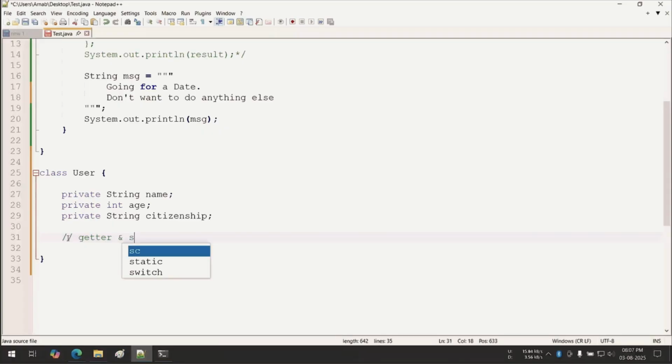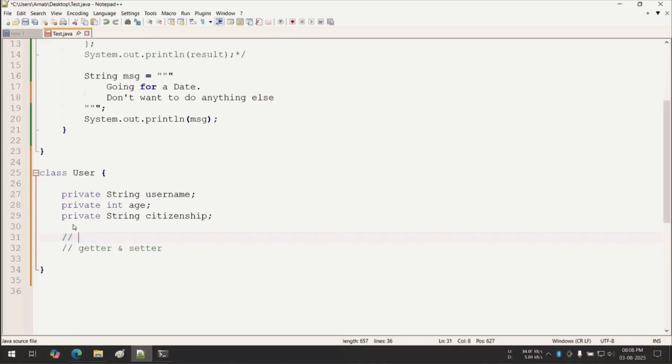The problem is, if you are changing any property name, suppose you are changing this name into username, then you have to regenerate the getter and setter for username. Is that correct? Yes. So if you are changing any non-static property, then you have to change the getter and setter. Moreover, you can have the constructors.